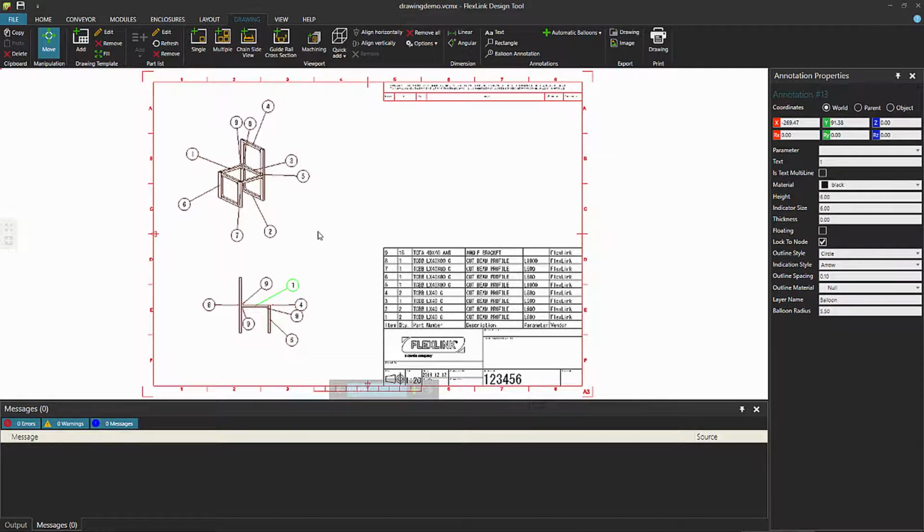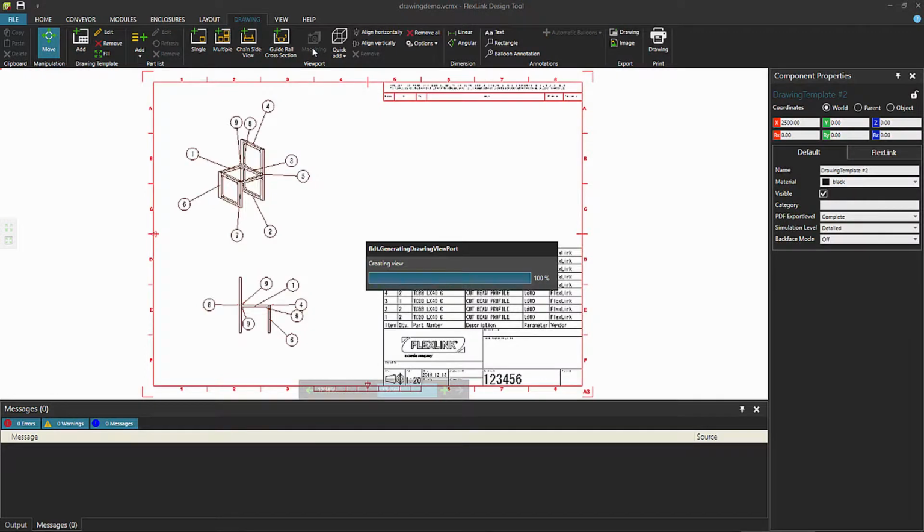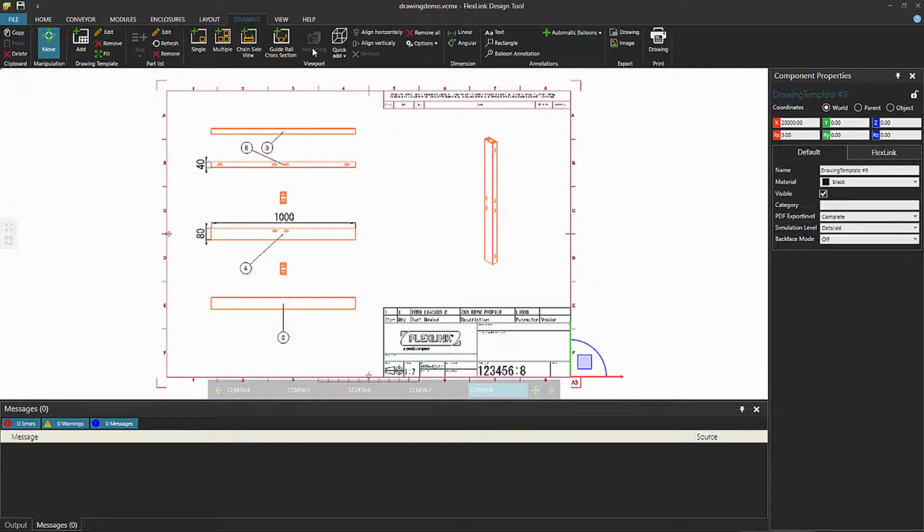There we go. Now we want to create one drawing for every beam with machining. We choose the button that says Machining. This will take a while. And there we go. So, for every unique beam in our layout, we get a drawing that shows you where the machining operations should be made.